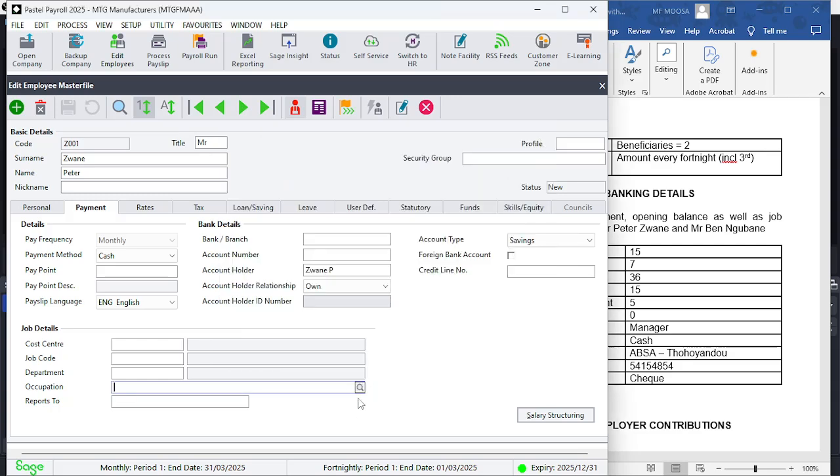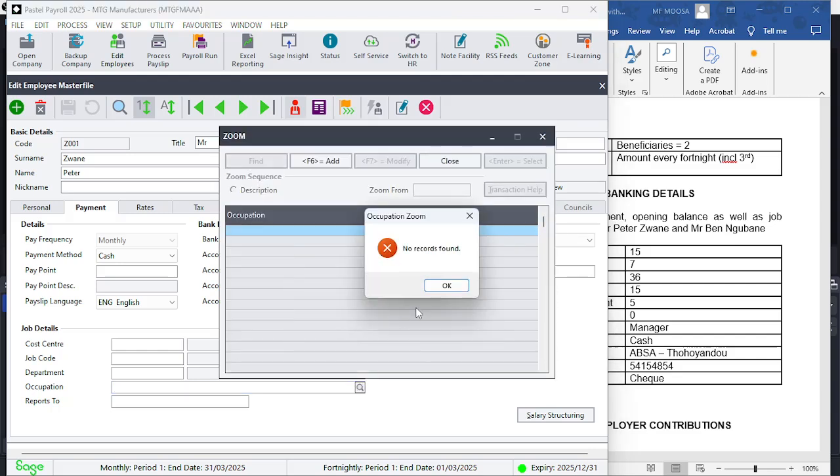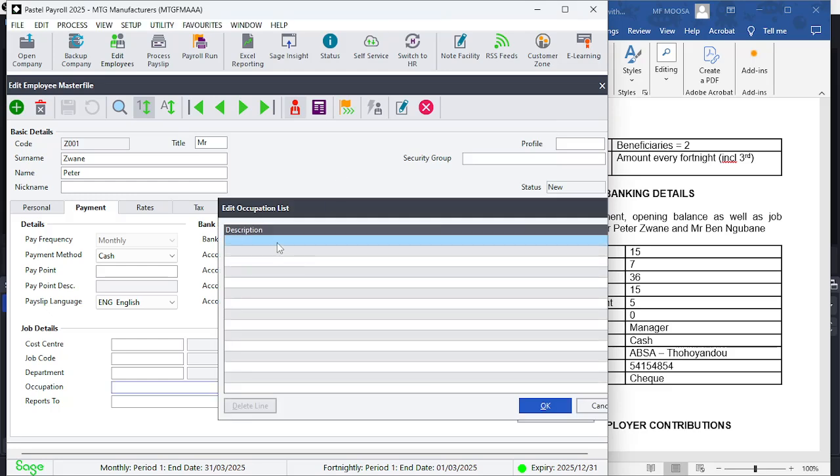So you recall, you could use F5 or you could click on the search button and it tells you that when you click OK, then obviously F6 is a shortcut key for add, function key 6, you'll add, and let's put down these two occupations. One was a designer and the other one was a manager.